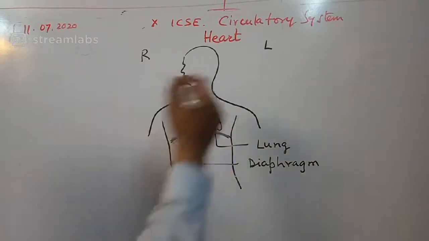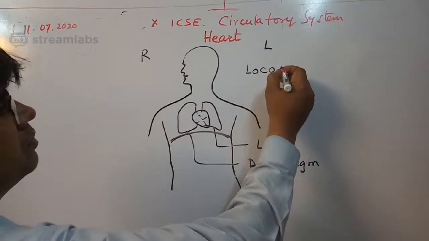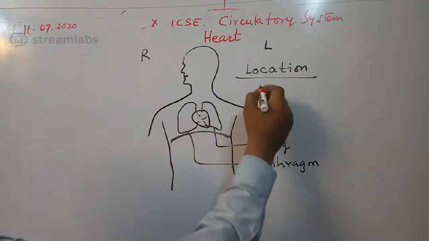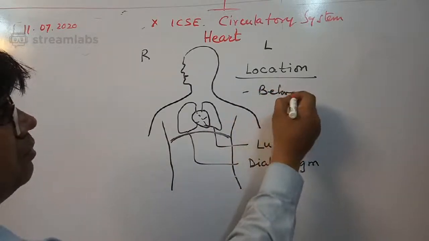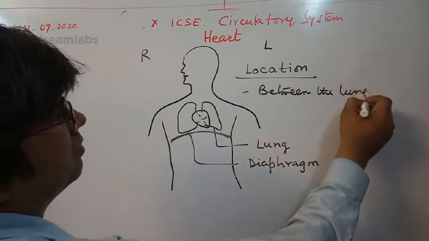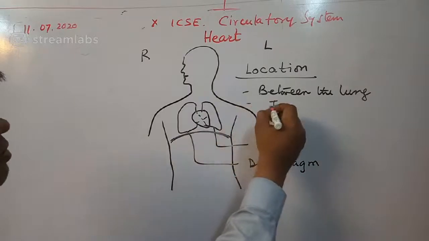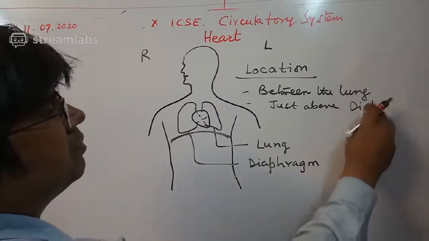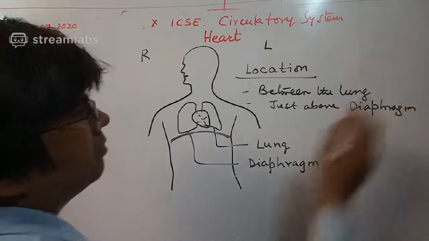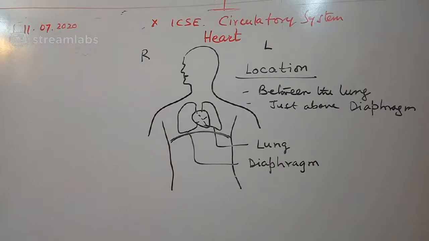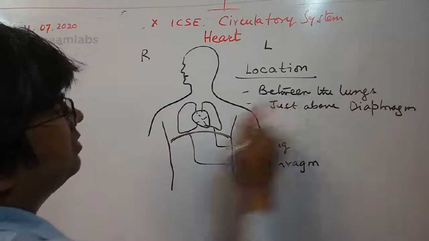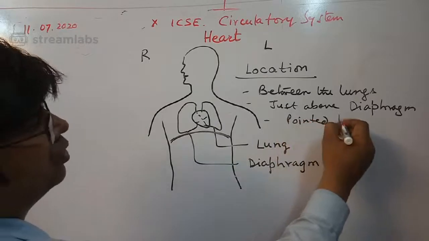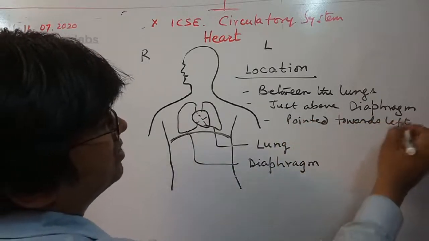If you talk about the location of the heart, it is between the two lungs, just above the diaphragm, and the heart is pointed towards the left side.